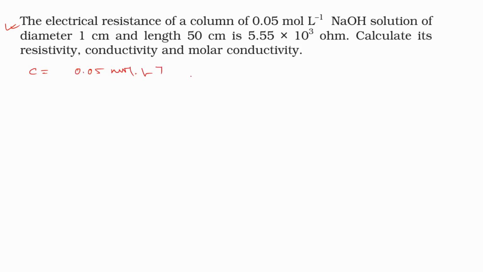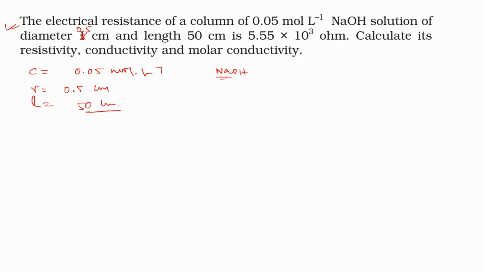Okay, so this is an aqueous solution where a strong electrolyte is used, the NaOH solution. The diameter, it is written wrongly here, it will be 0.5 actually. So the diameter equals 0.5 cm, and the length is 50 cm.